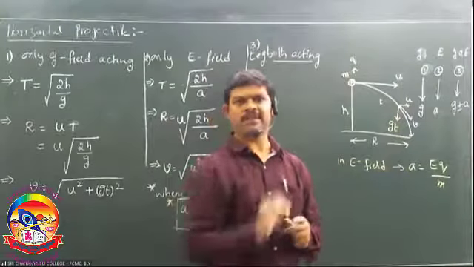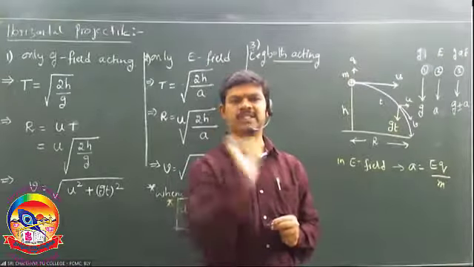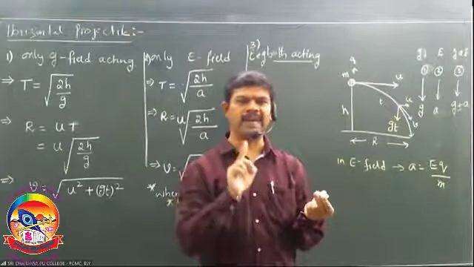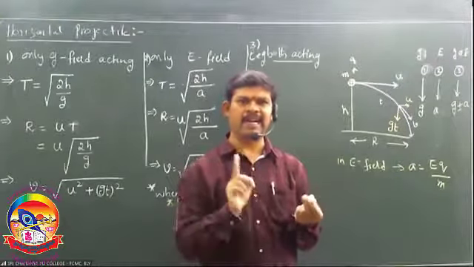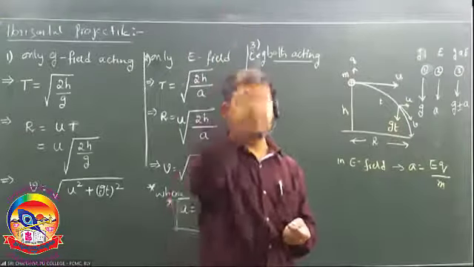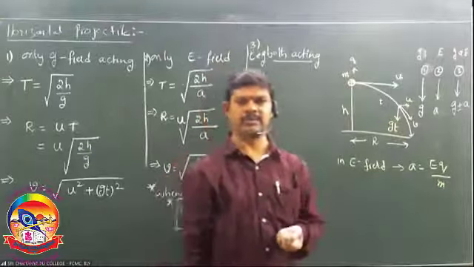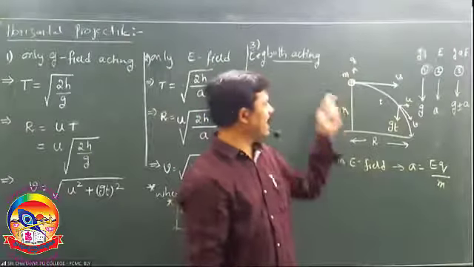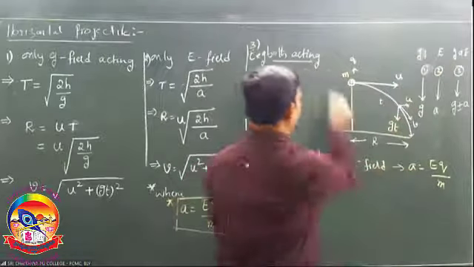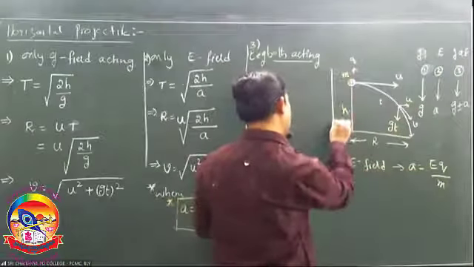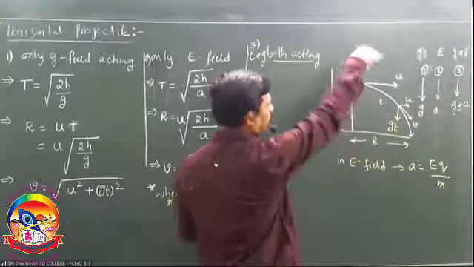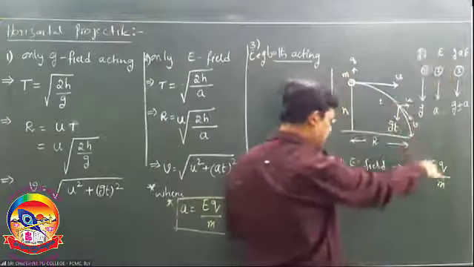If I throw this, now on this charge, both fields are acting, the gravitational field as well as the electric field. In what direction? The gravitational field is acting down. And as it is positive, I took the field direction in this way. This is the field direction. As this is positive, it experiences the force in the direction of the field.